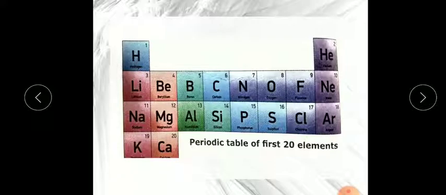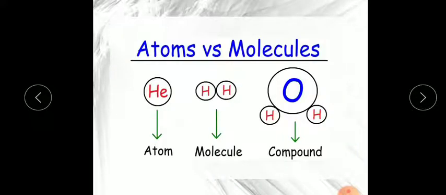Here you can see the first 20 elements of the periodic table. Three terms are written. The first one is atom. This is helium.